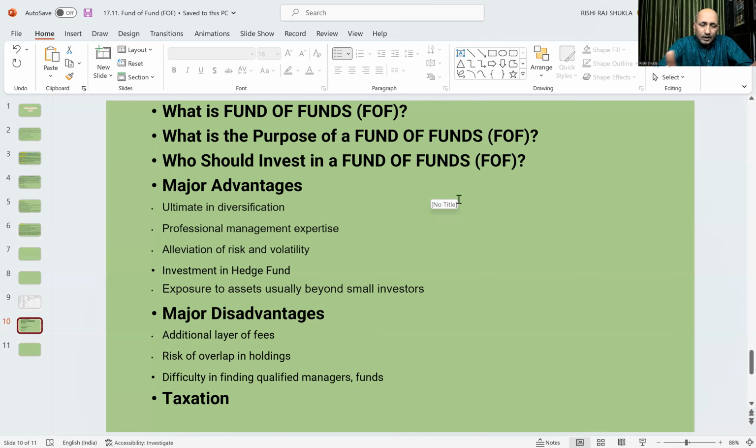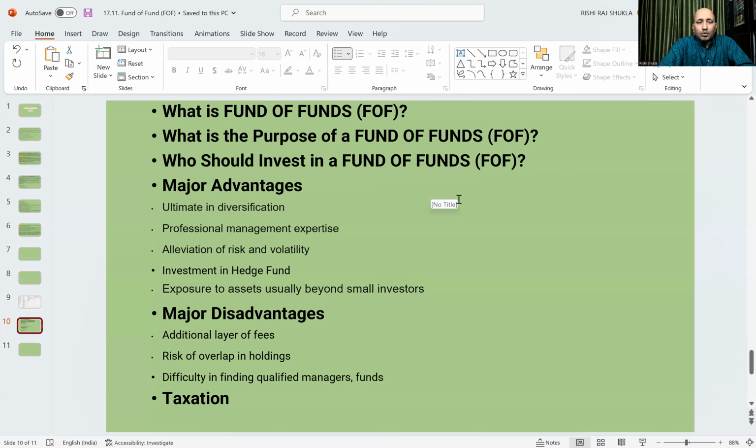So there will be an additional layer, double expense. Normally these charges go much higher compared to other regular or direct funds. So if you are investing in fund of fund, then of course its expense ratio will be more. So this is a great disadvantage.